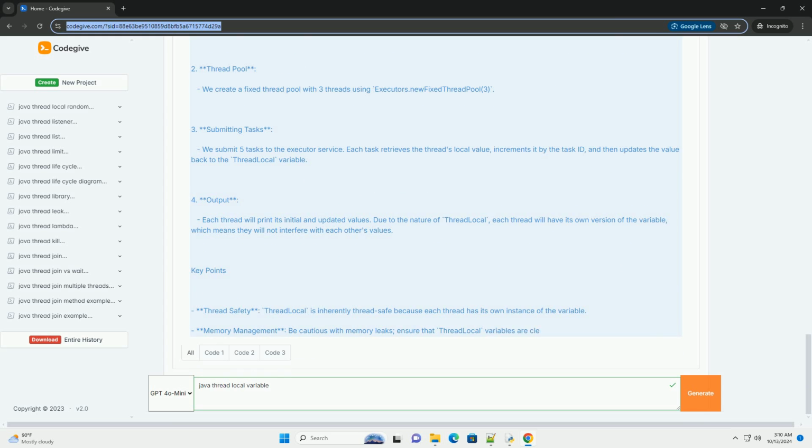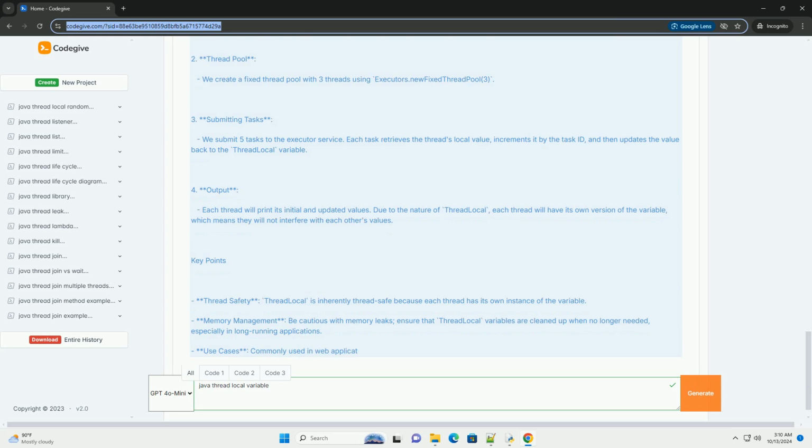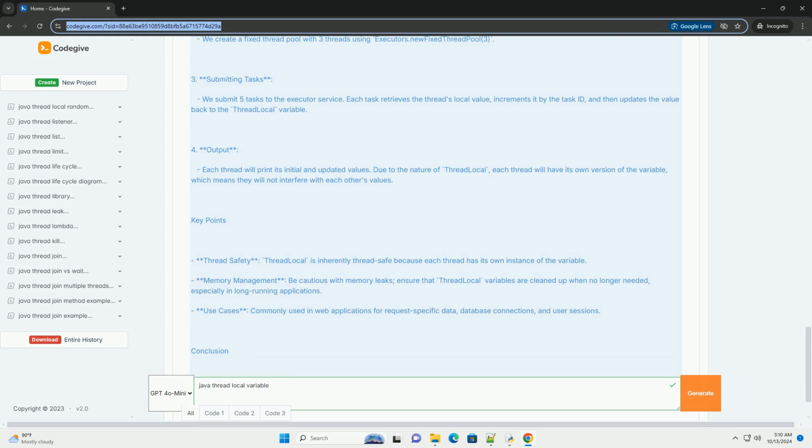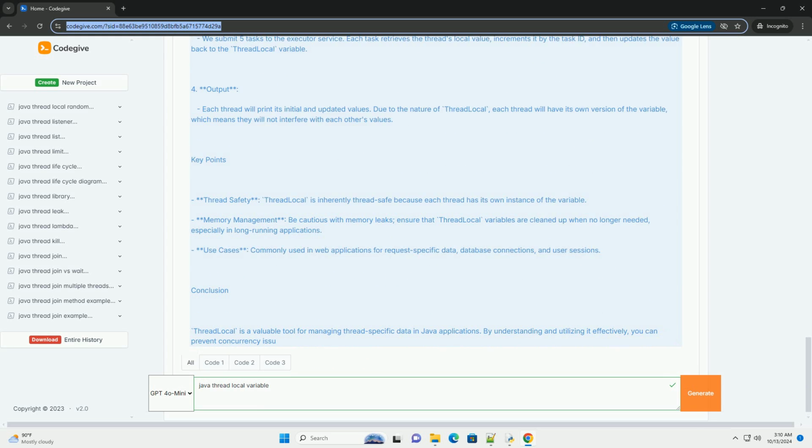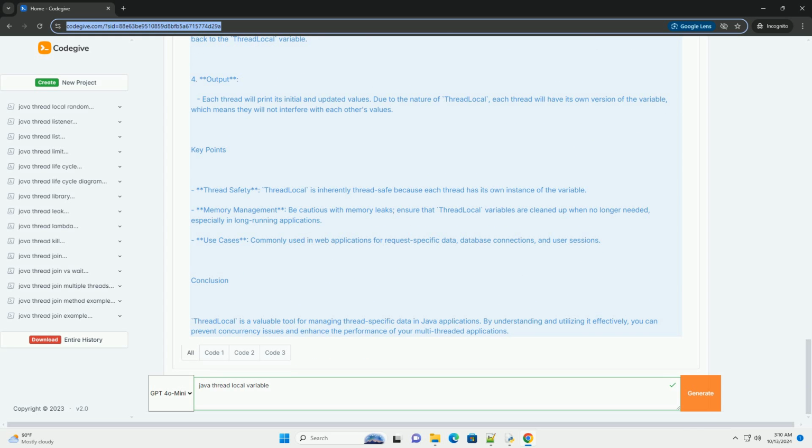Overview of ThreadLocal. Isolation: each thread has its own instance of the variable. Lifecycle: the variable is created when it is first accessed and is removed when the thread is done with it. Use cases: useful in scenarios like user sessions, database connections, or any situation where you need to maintain state per thread.